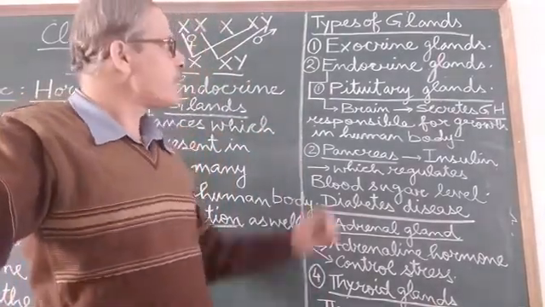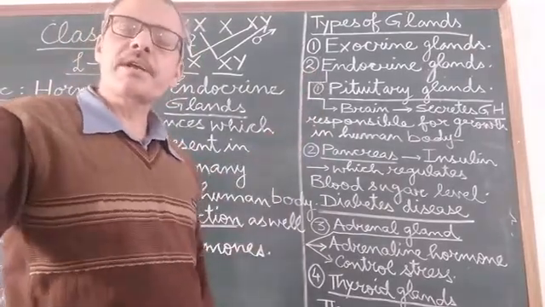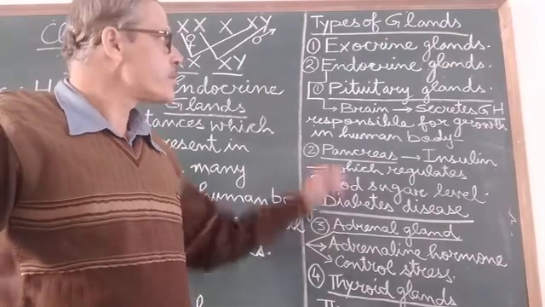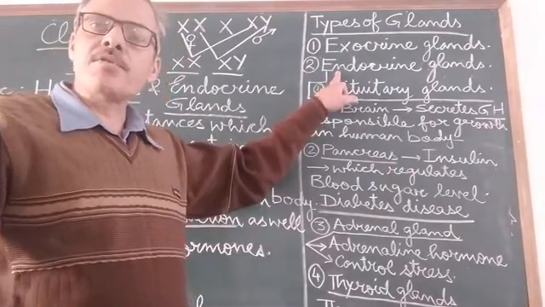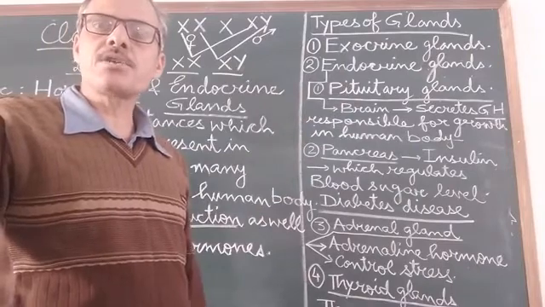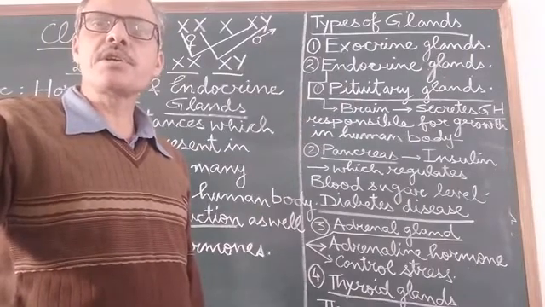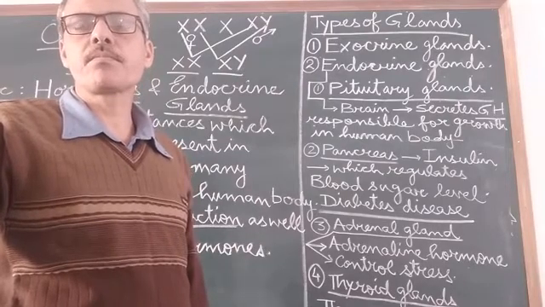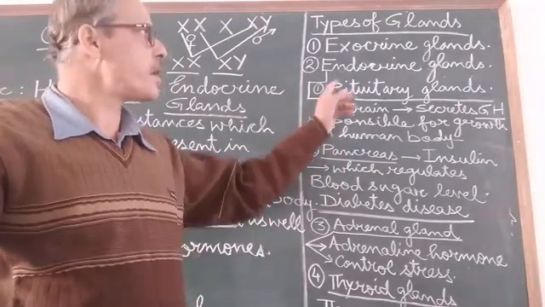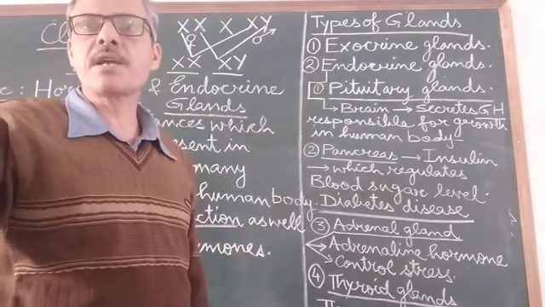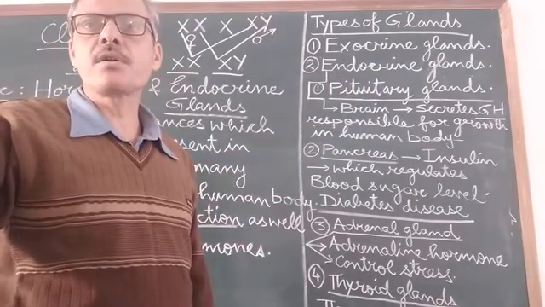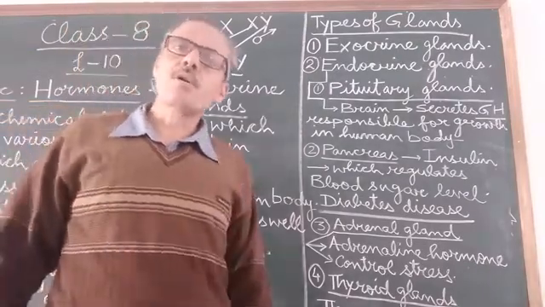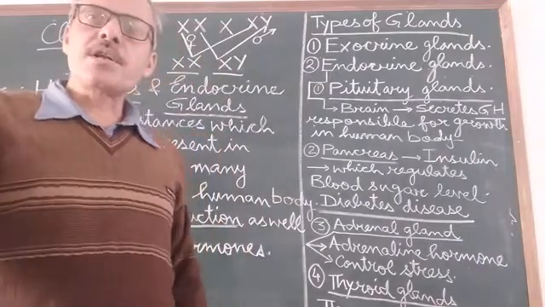After this, I am going to explain the second category of glands present in the human body, which are called the endocrine glands. These endocrine glands are glands which secrete their hormones directly into the bloodstream, because in these endocrine glands the bag or sac-like structures called ducts are not present. Due to this reason, endocrine glands are also called ductless glands.